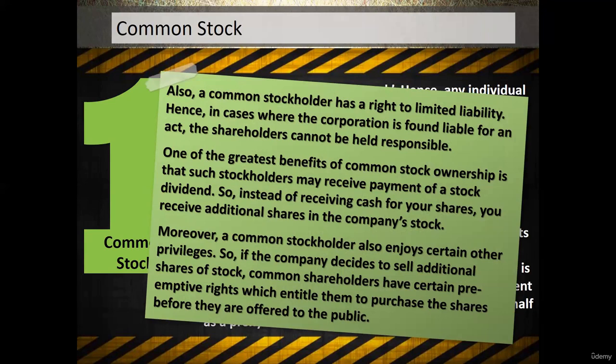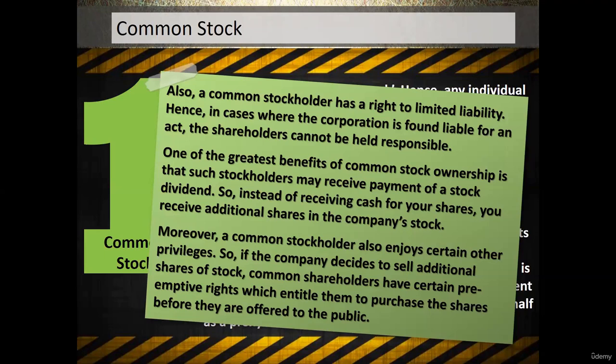Now, in case of ordinary shareholders, what other benefits will the common stockholders be getting? Common stockholders will be getting payment from the company in the mode of dividends if the company will be sharing any sort of profits with the shareholders of the company. If the management of the company decides to share the profits with the shareholders in the mode of dividends, these dividends will be paid to the shareholders of the company on a proportionate basis.